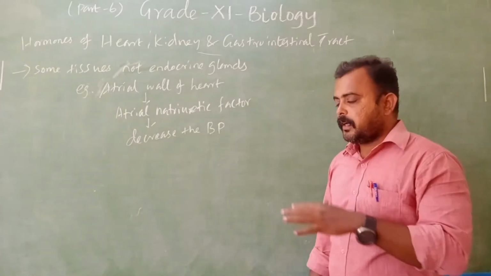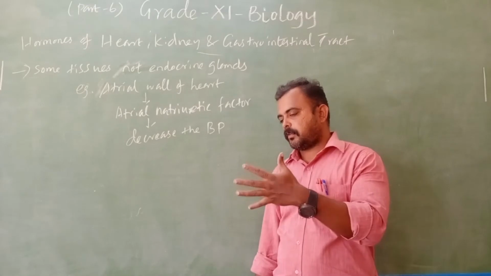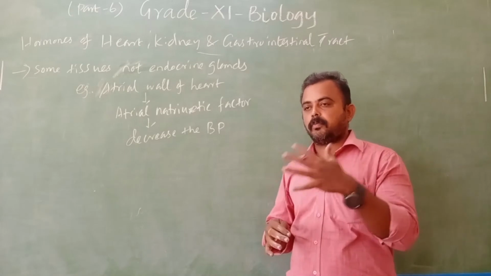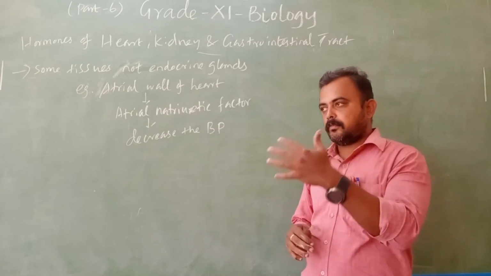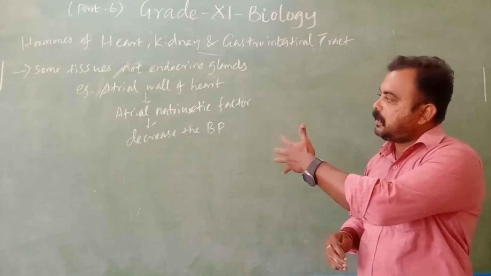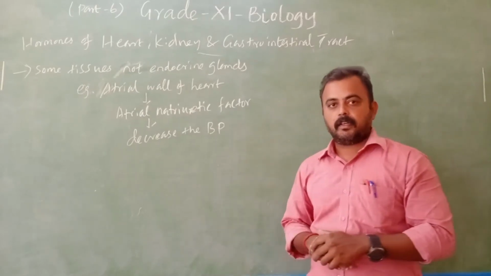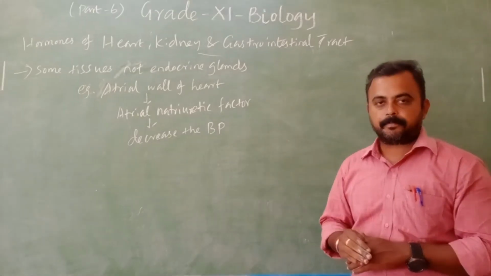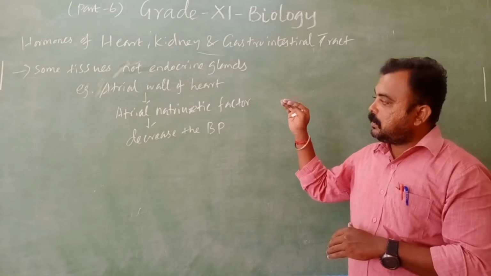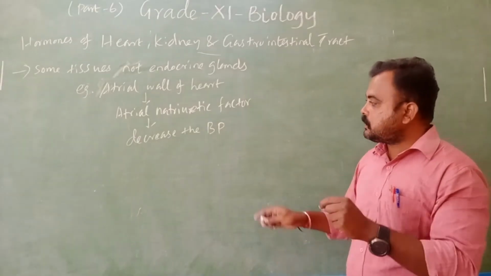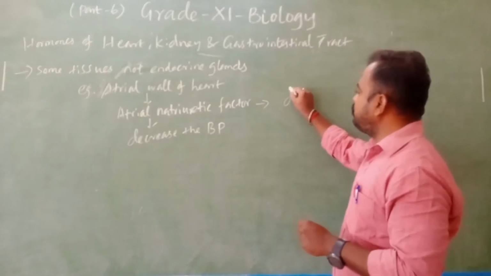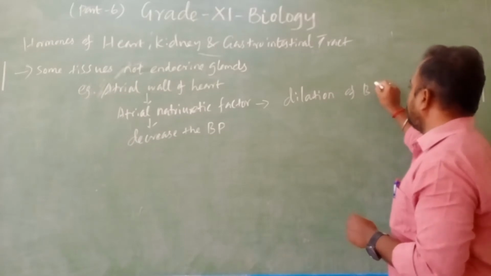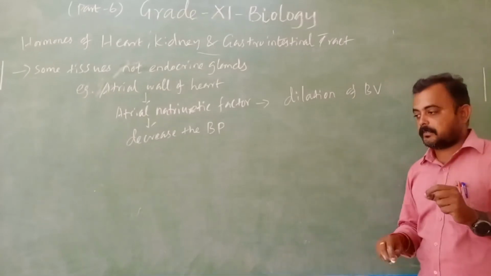You know, in the kidney, when we talk about the kidney, we speak about atrial natriuretic factor. Because when the blood pressure is high, the natriuretic factor does the dilation of blood vessels.